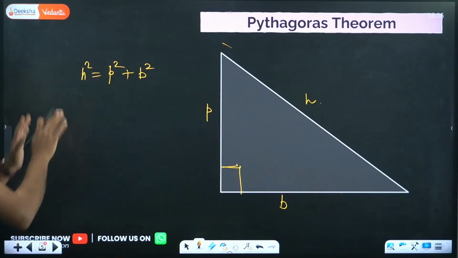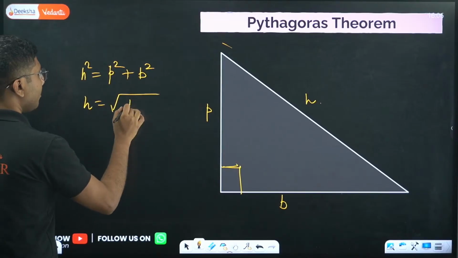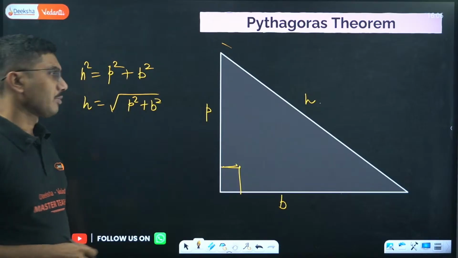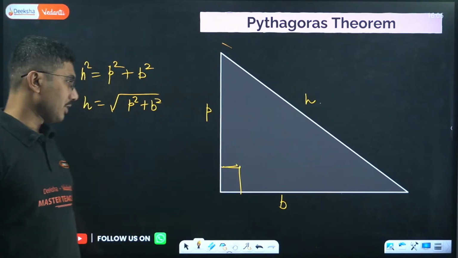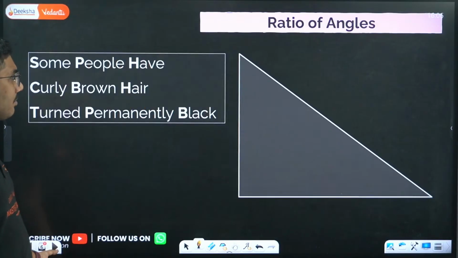Sometimes we write H equals the square root of P square plus B square, depending on the situation, but this is the basic Pythagoras theorem. Very handy, very easy, but very important to remember.